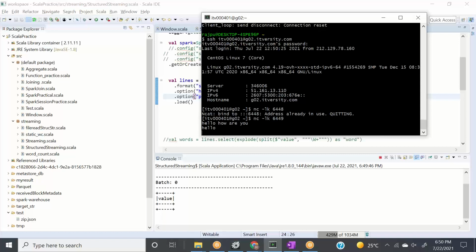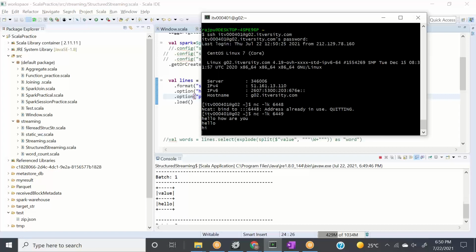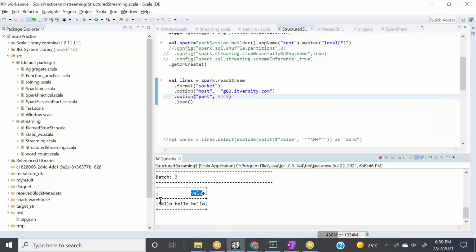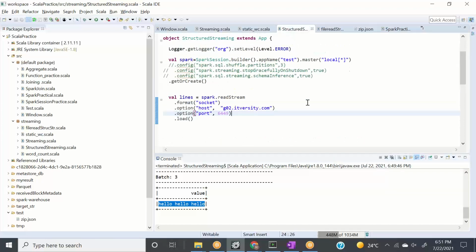Now let's write something. If it's working, we'll say okay, this is working now, right? So we'll say hello, hi. So batch 1 is hi now, hello, hello, hello. What I'm trying to show you here is that we have one column as value, and in that column we have a string which is space separated. Makes sense, right? So now, if we want to count the number of words, we need to split these words into tokens, then assign something, and then do some processing.